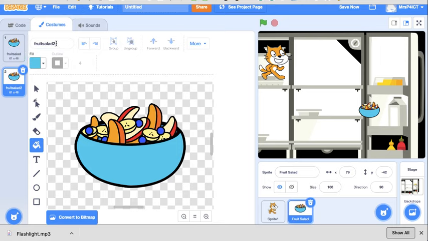Fruit salad 2, get the eraser. Sure, it's a big one, isn't it? Make it a bit smaller, about half size maybe. Right, start getting rid of unwanted fruit salad.